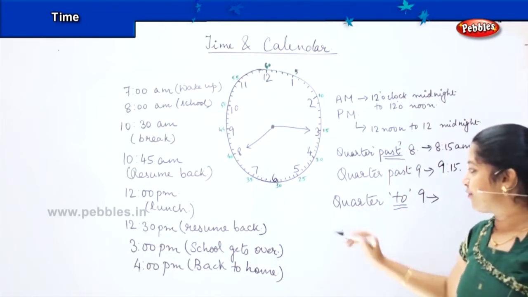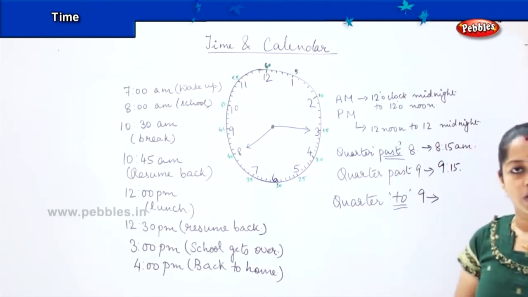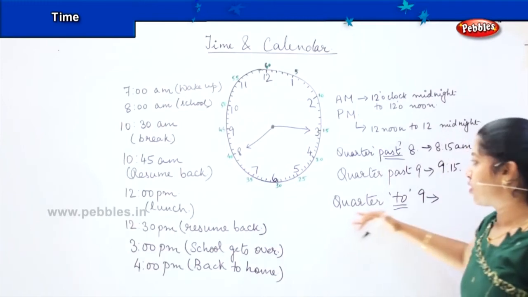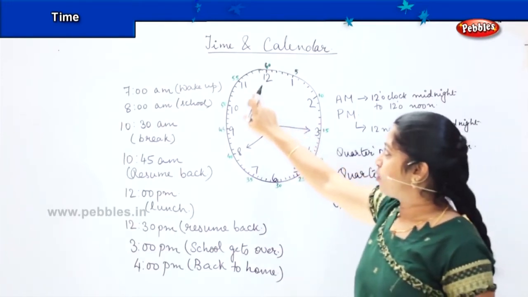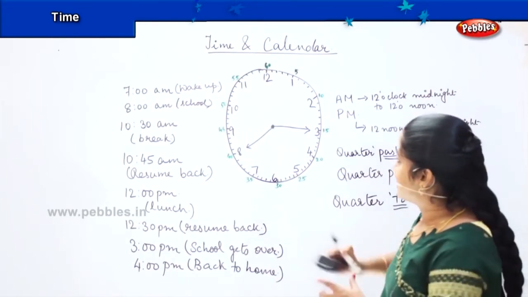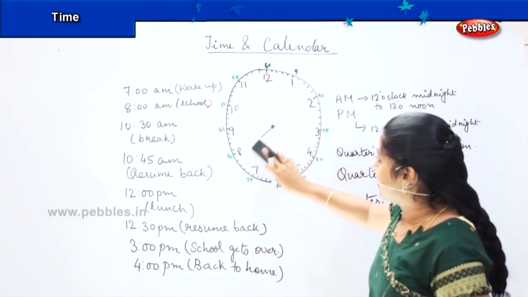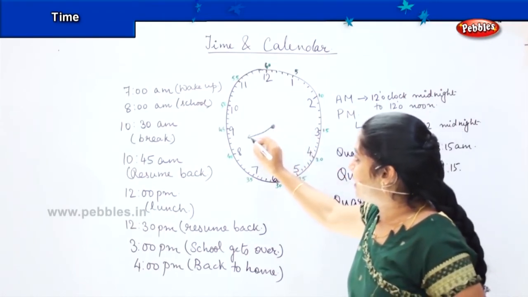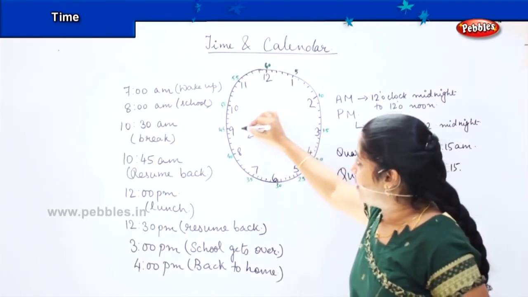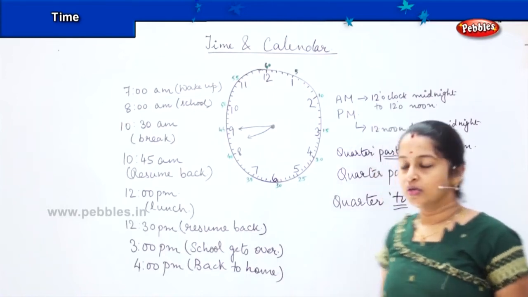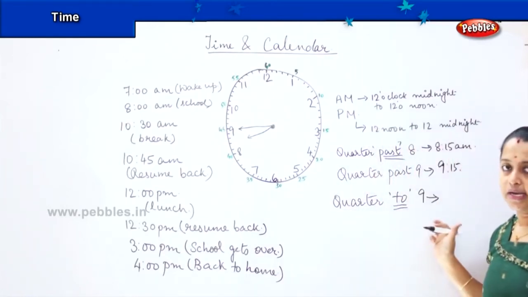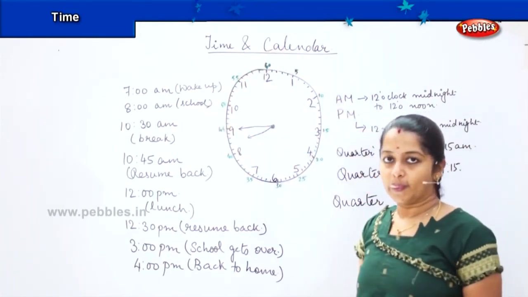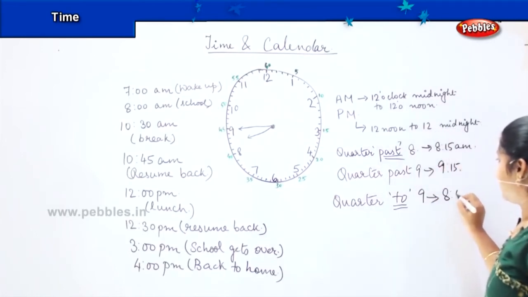And as I said, the meaning of quarter is 15. 3/4 is called a quarter. Right? 1/4, 3/4 is called a quarter. So when I say quarter to 9, it means that I have to count 15 from the back. So quarter to 9 is nothing but 8:45. So how will you write it? Your small needle will be between 8 and 9 and your big needle will be on 9. So whenever you hear the term quarter to 9 or quarter to something, you have to count 15 numbers back. Okay. So this becomes my 8:45.